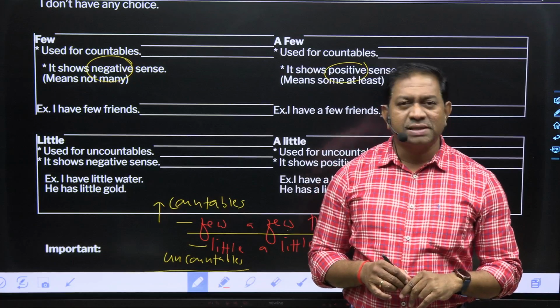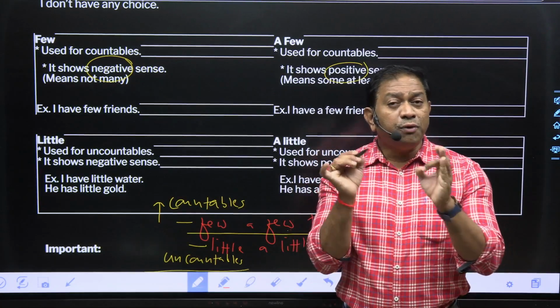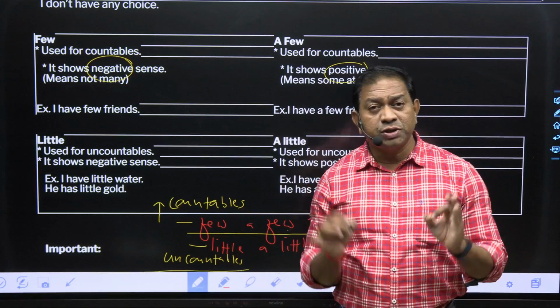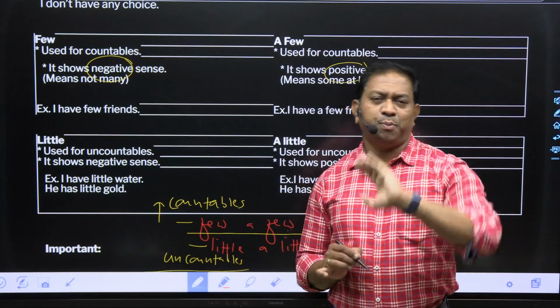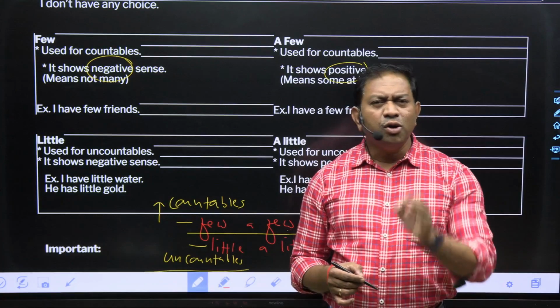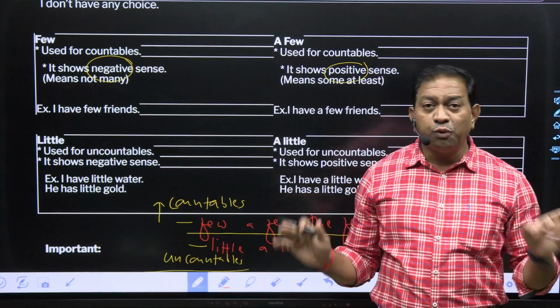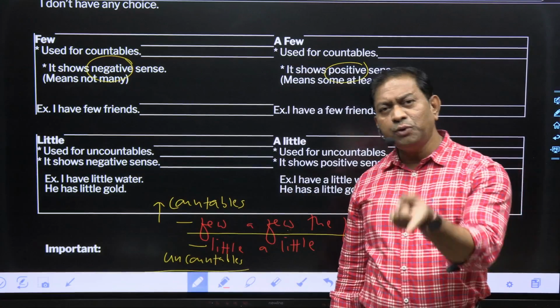Clear? Yes. The party was wonderful. There were a few dishes. Few dishes थे, a few. Sorry, I couldn't enjoy the party. When I went, there were few dishes, means mostly dishes were not there. Clear? So few shows negative sense, a few shows positive sense.